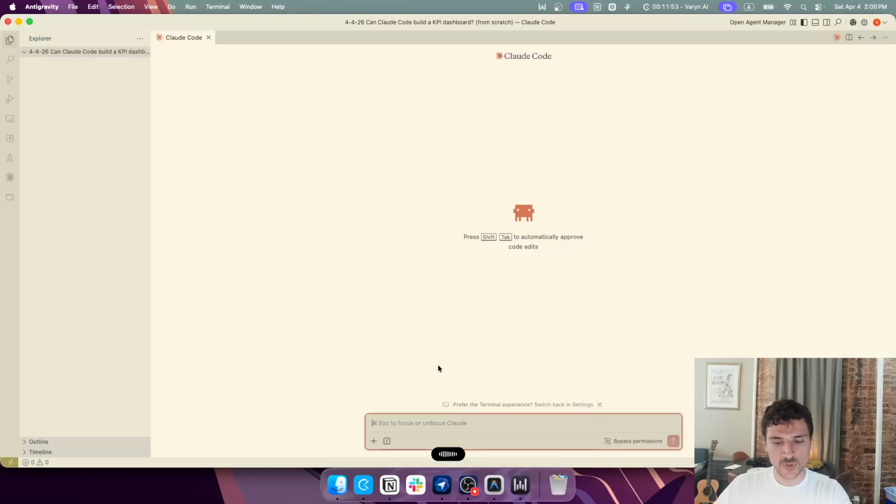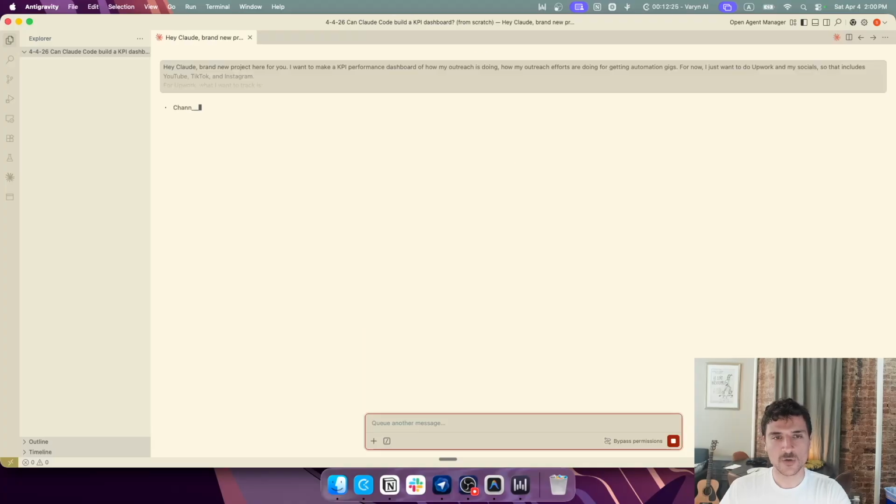I also want this dashboard to be able to change its view based on the past day, the past week, the past month, and a custom range to give me the best viewability of all the stats that I currently have. I think that's it. I don't have anything else at the top of my mind, but feel free to make any suggestions as to how we can build this. I want this to be really cool and something that can help me out as I'm checking out my stats doing outreach. And there we go, just like that. Speaking to it like normal, and we're going to see exactly what it does. We're going to have to wait here until it comes up with some answers.